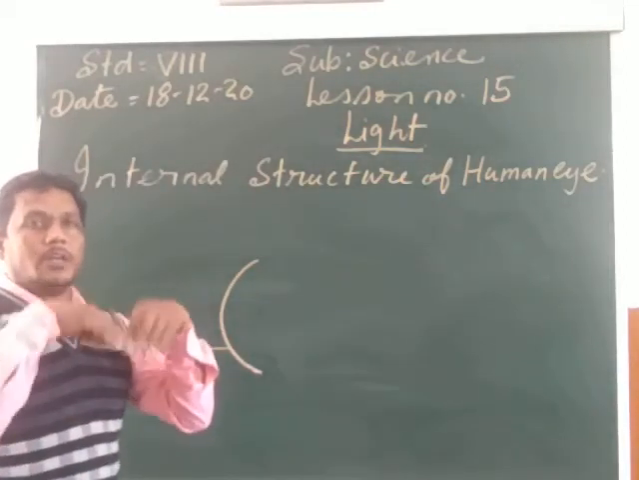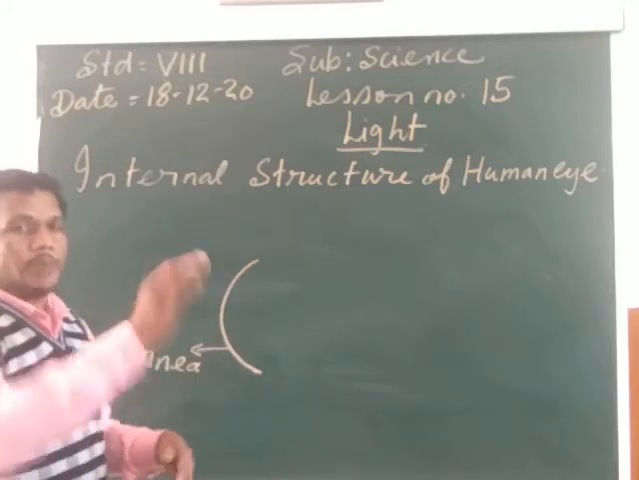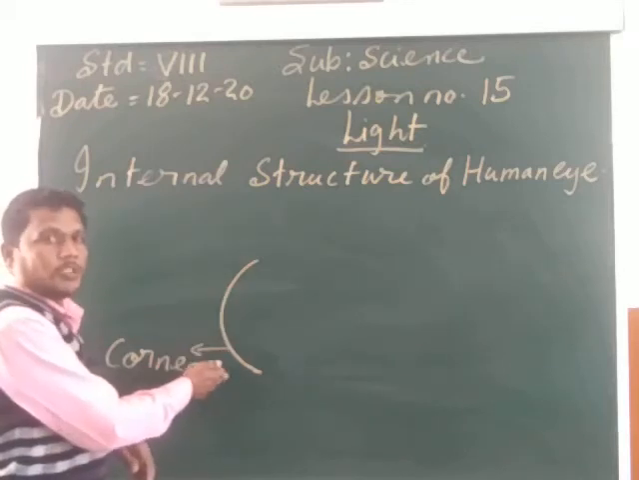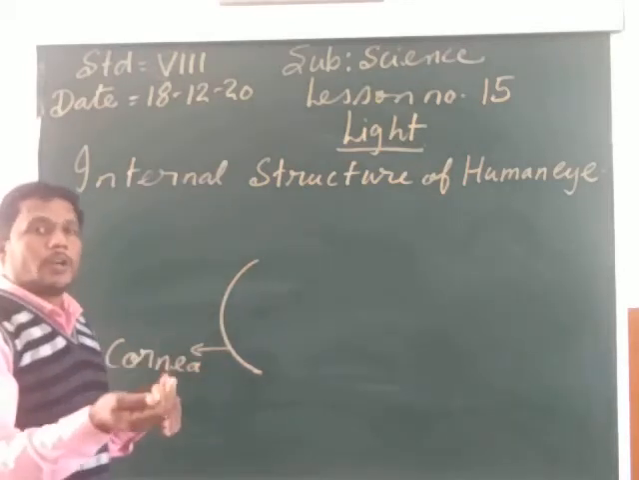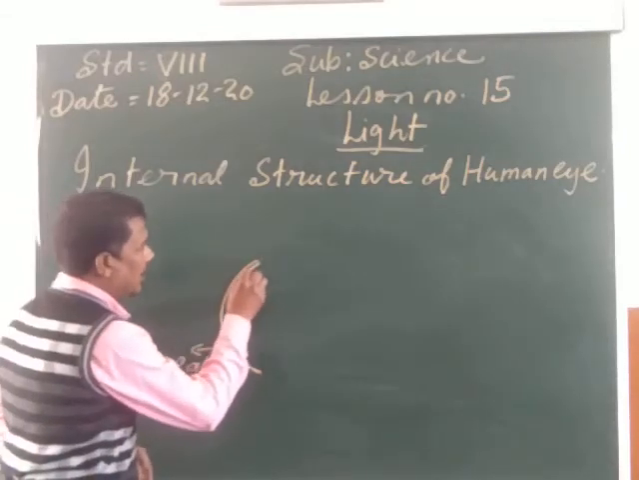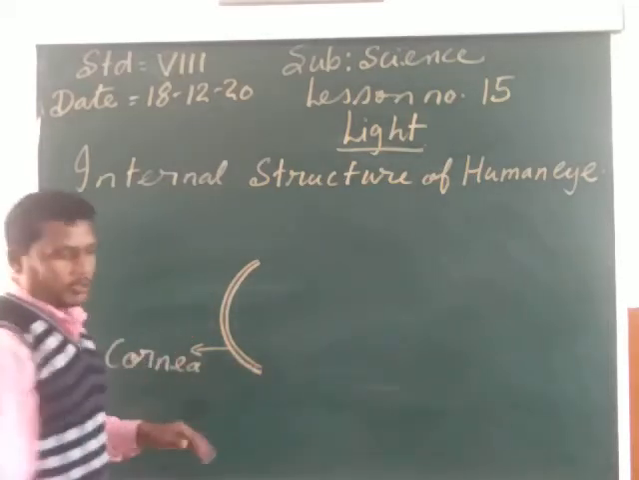Bulb means which bulges towards the outside. So cornea is the thin transparent tissue which is the bulging outer part of the eye. It is made up of very thin transparent tissue. Now my child, this is the cornea. The cornea is the thin bulb part of the eye.